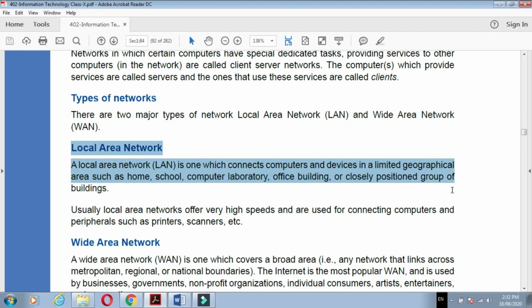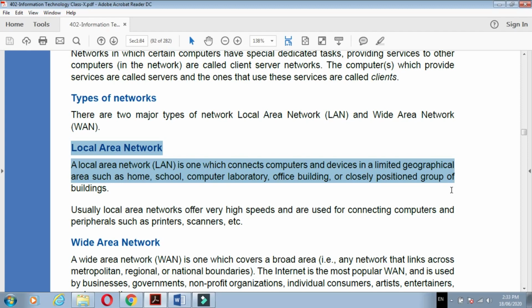Means in our computer lab, 20 computers are there. In our office, 2 3 computers are there. In our library, 2 3 computers are there. In our classes, 2 3 computers are there. Means that all computers are in one building, and all these computers are connected with the network. So that network is called a local area network. Means they have a very limited geographical area for the connection. So that is the local area network.